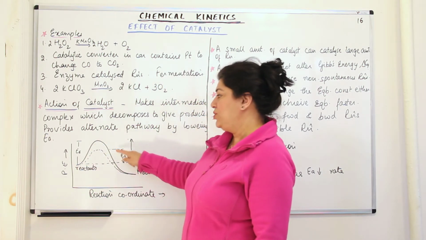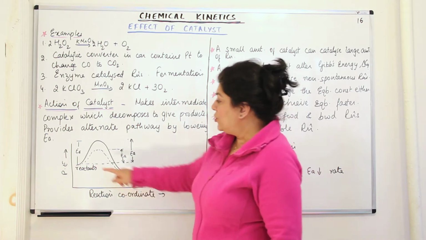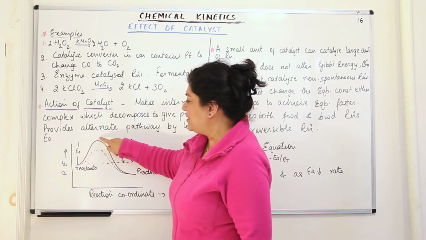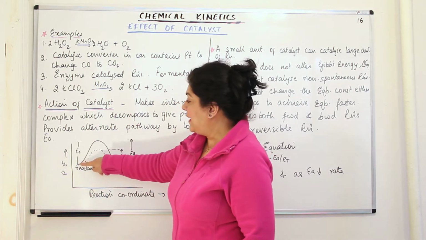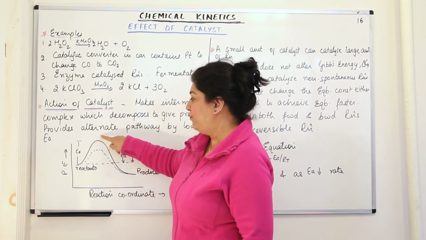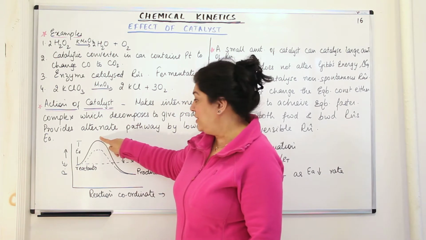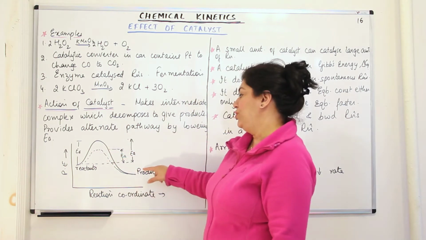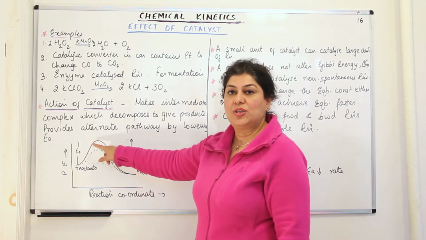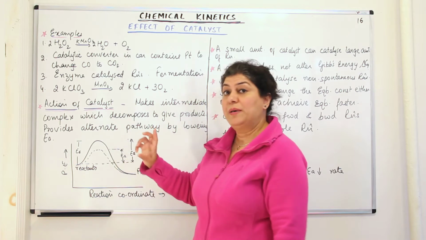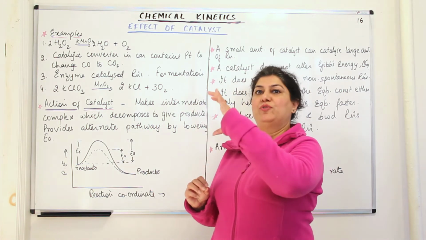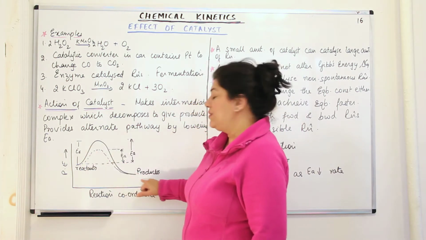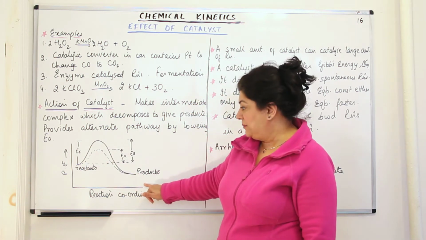You know what reaction coordinate is. As the reaction proceeds, what is the energy of the system? Initially you only have the energy of reactants. When they start reacting, they form the activated complex, and the energy which is required to form the activated complex is known as activation energy. Then the reaction moves towards the formation of products, and it loses that energy of activation. Now remember, whatever energy of activation is absorbed, it is usually given out, and it results in the formation of products.